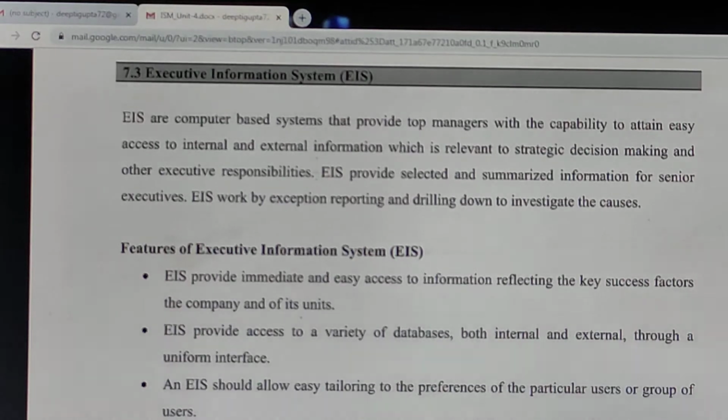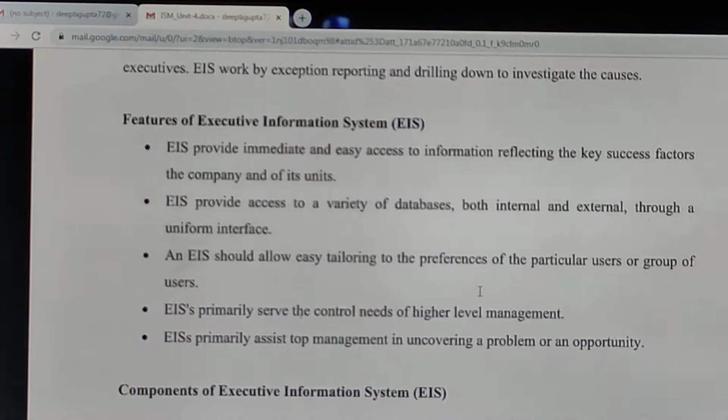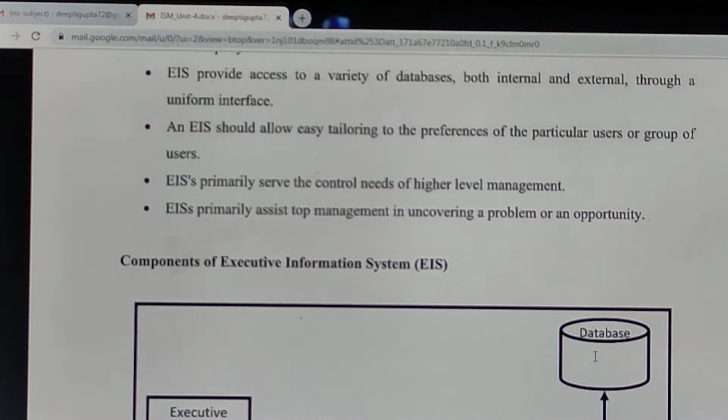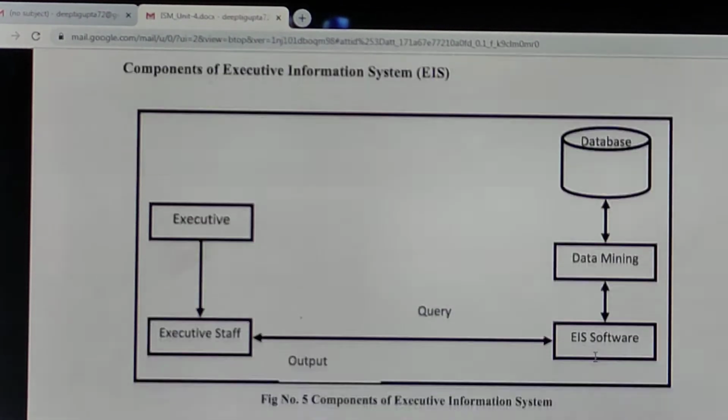It helps to tailor the preferences of particular users or groups of users, because EIS, as the name suggests, is Executive Information System. It helps the executives, or you can say the CEOs or the board of management, to perform the decisions, right? EIS primarily serves the higher level management that we have just studied. It helps the top management in uncovering the problem or opportunity.